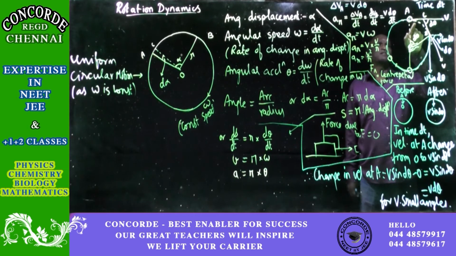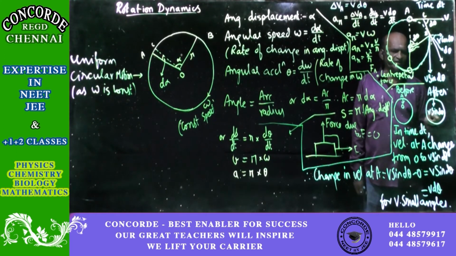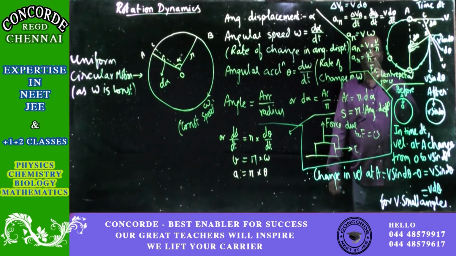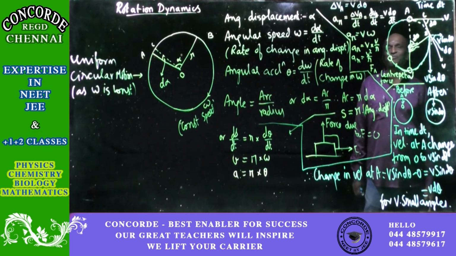Then after covering some distance for d theta, let us say the time taken is dt. After time dt, we have seen in the same direction the velocity is v sine d theta. But many will say, sir, v sine d theta is the velocity in the vertical direction at point B. How can you take it at point A? For that, we make a small assumption.